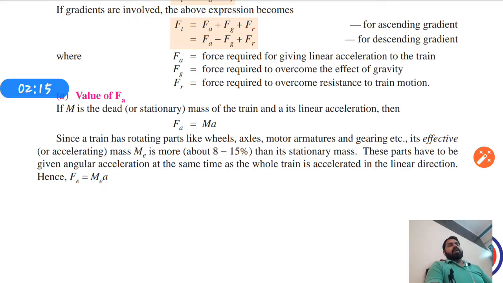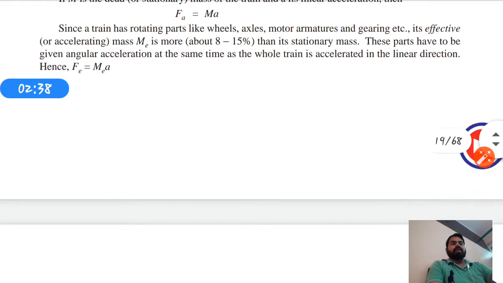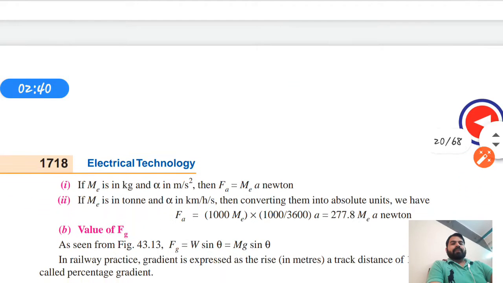The train has rotating parts like wheels, axles, motor armature and gearings, etc. Its effective mass, which is Me, is more than the stationary mass. So we can say that Fe equals Mea, the effective force from the effective mass.